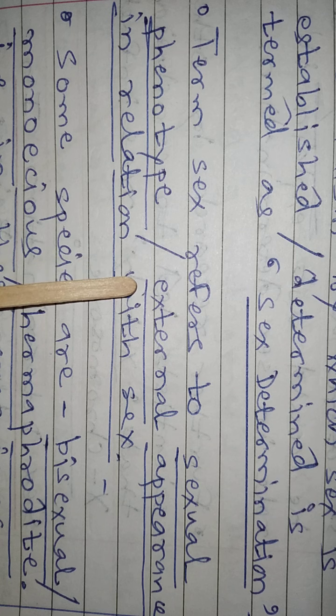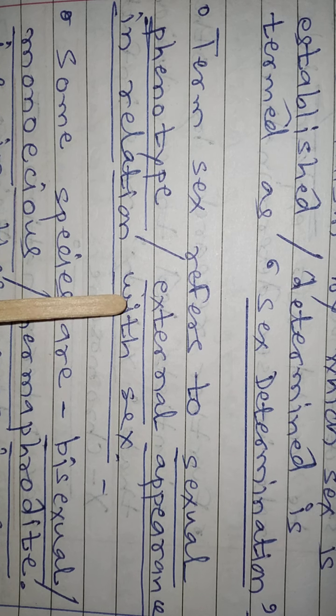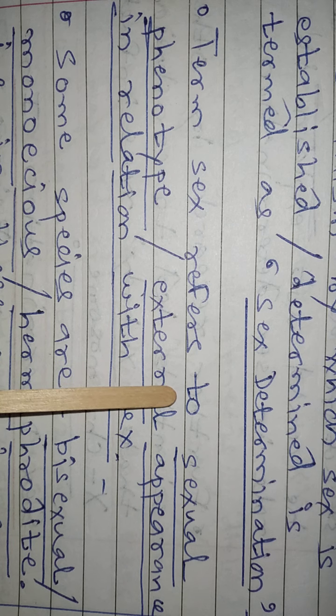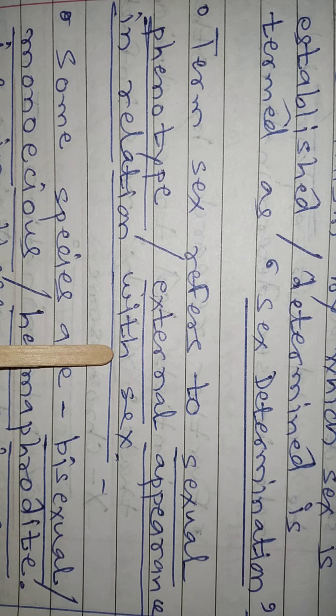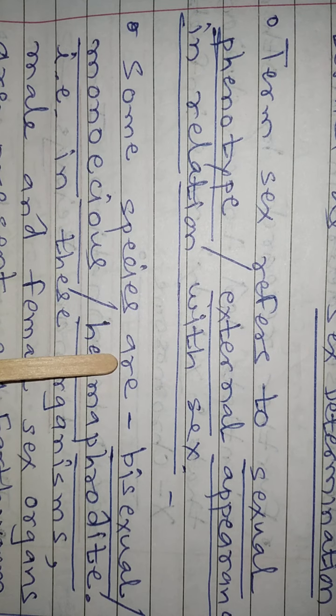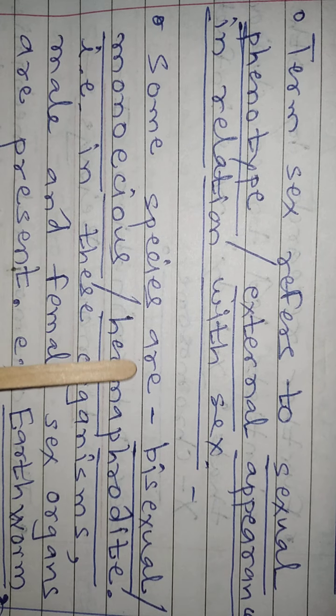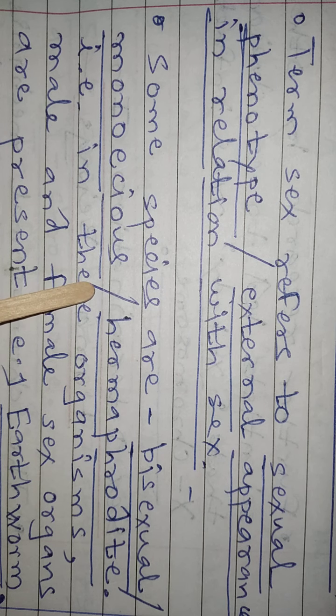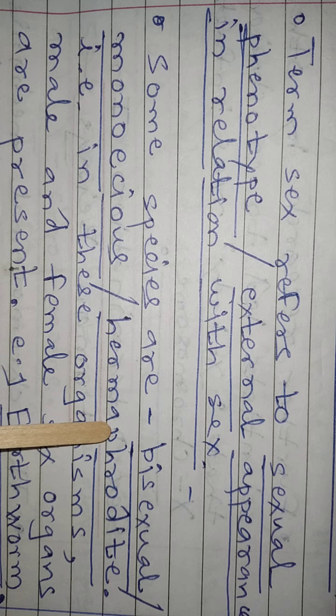The term sex refers to sexual phenotype, or external appearance in relation with sex. Some species are bisexual, bi meaning having both sexes within a single body, or monoecious, or hermaphrodite.